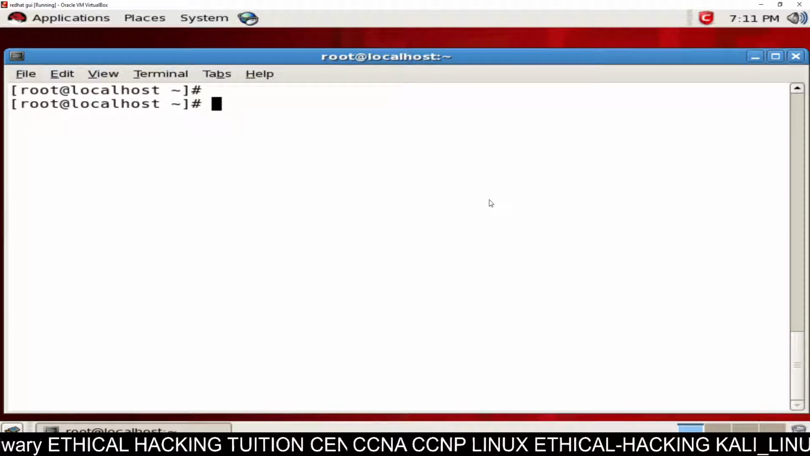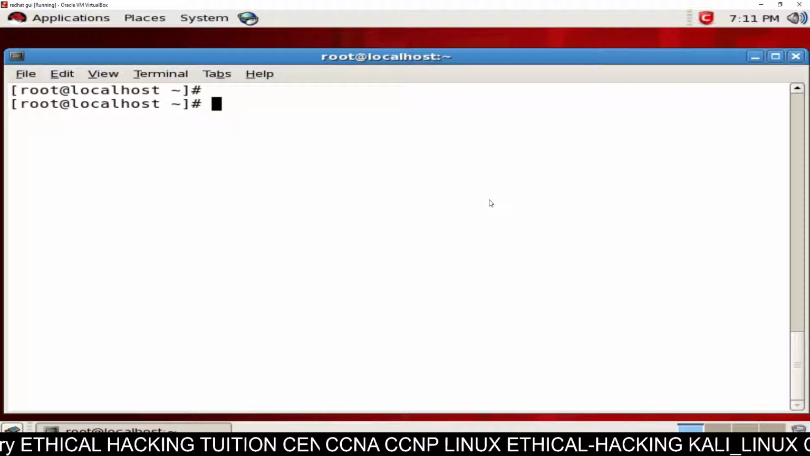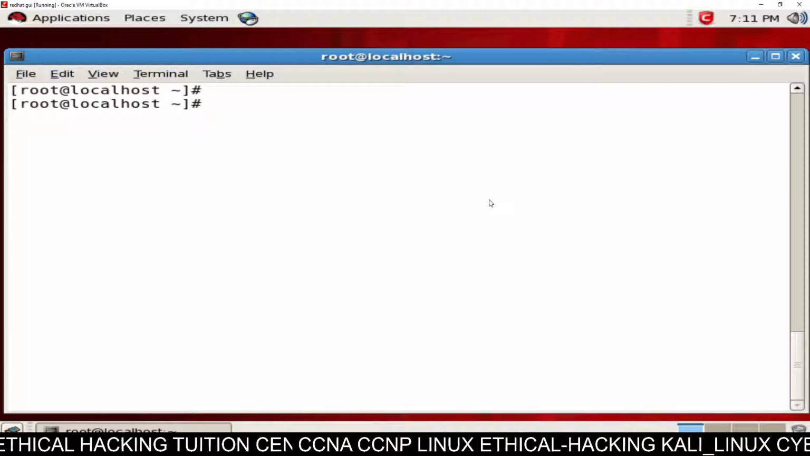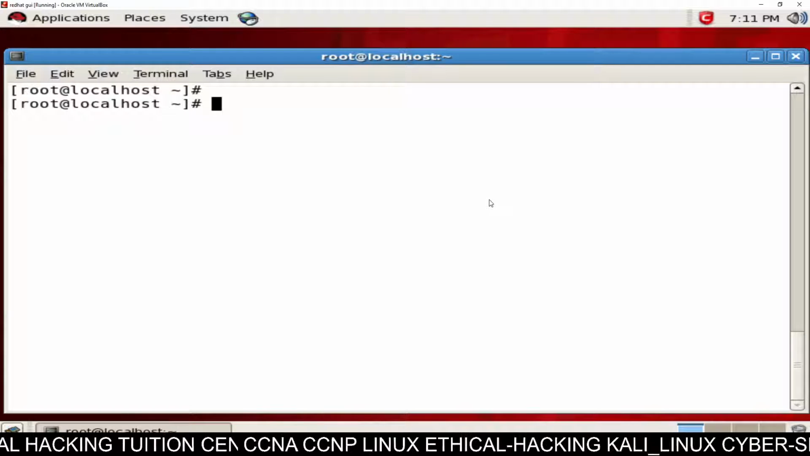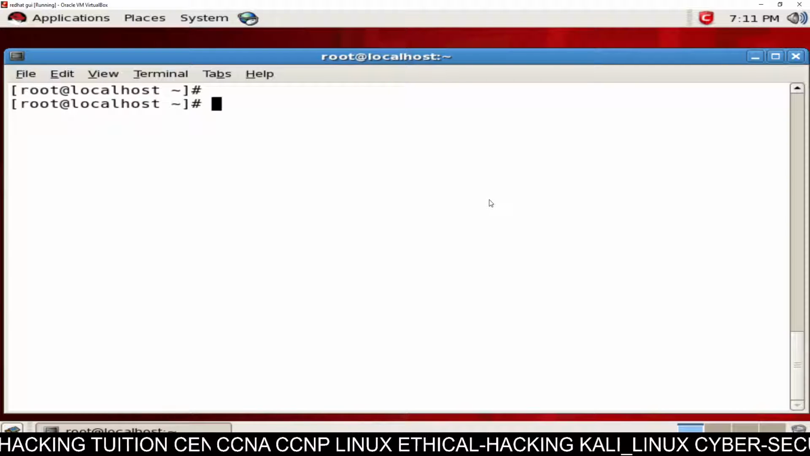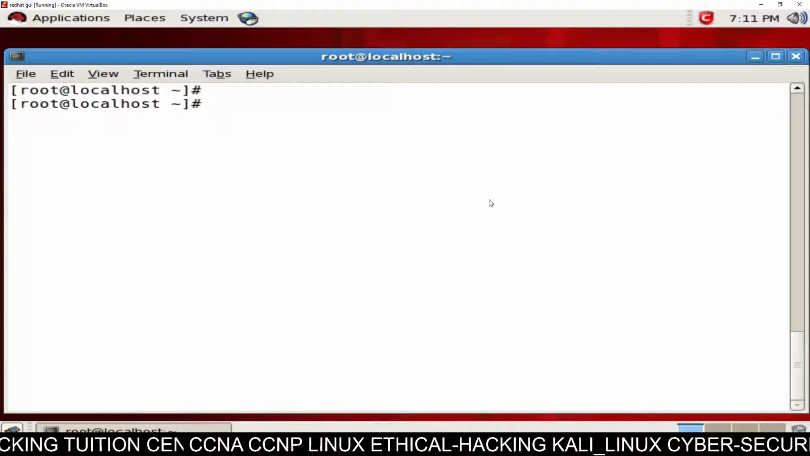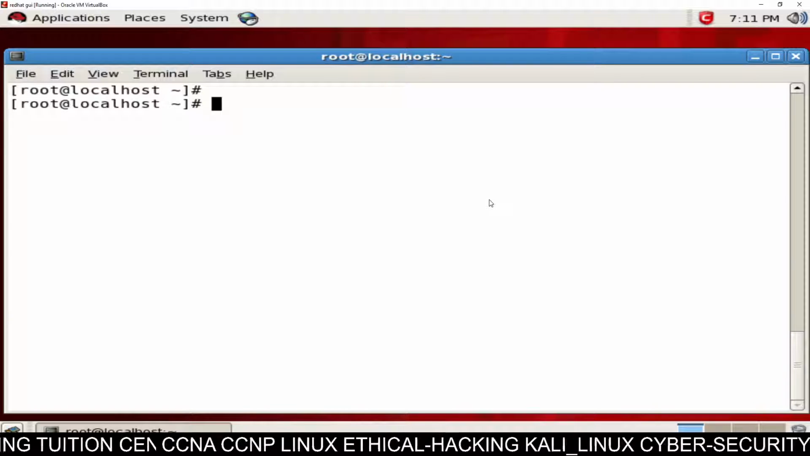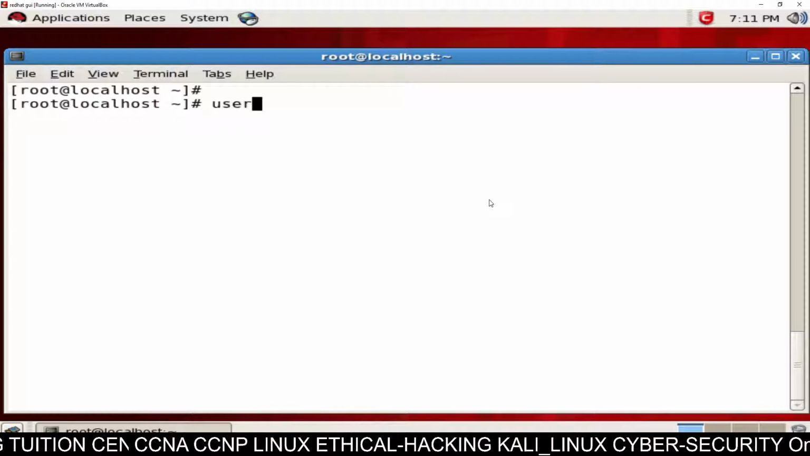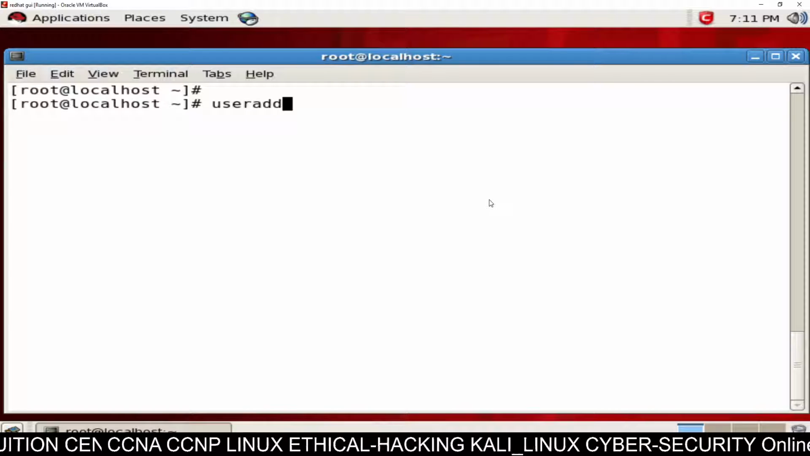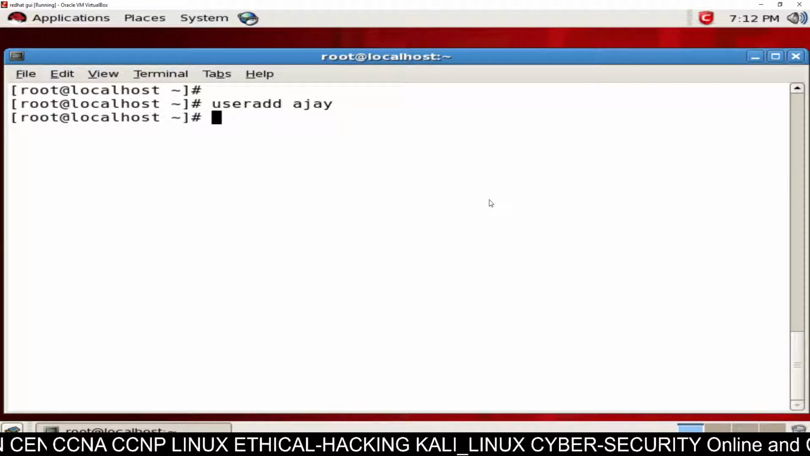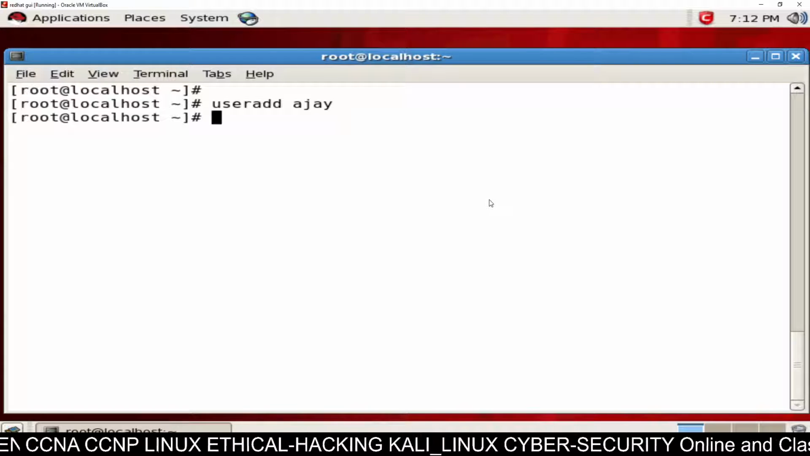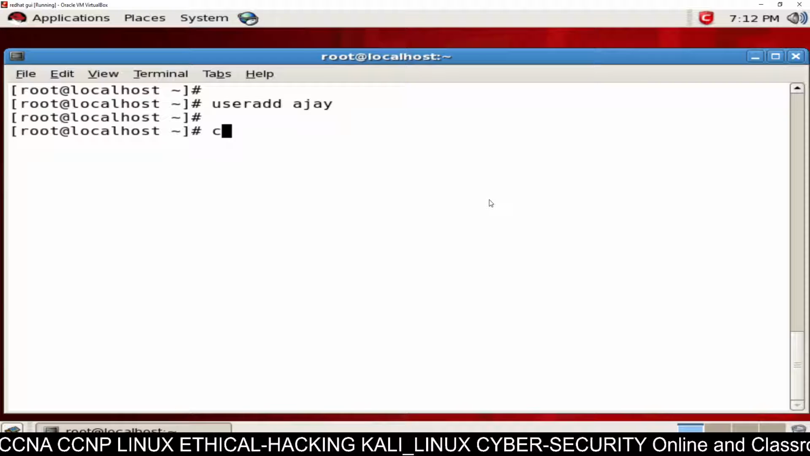So today in this tutorial we are going to learn how to create a custom home directory for any new user in Linux. If you want to create a new user in Linux with a custom home directory, you can do that. You know that if you add a user, like useradd Ajay, what will happen? If you add a user like this, the user has a home directory inside